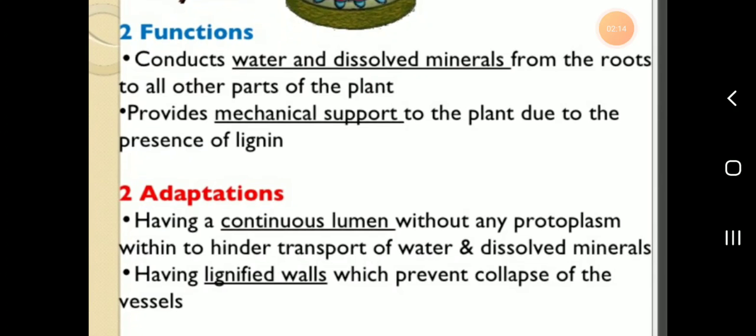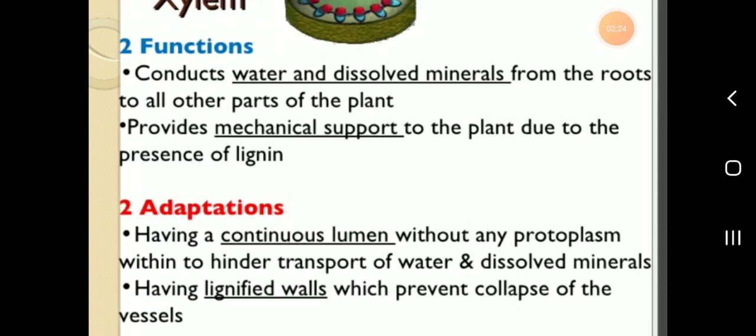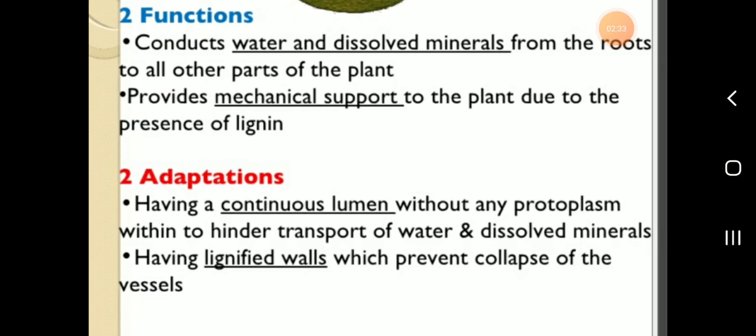Then adaptations: a continuous lumen without any protoplasm to not hinder transport of water and dissolved minerals, and lignified walls which prevent collapse of the vessels.